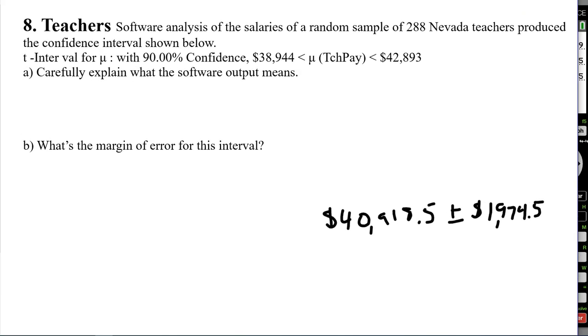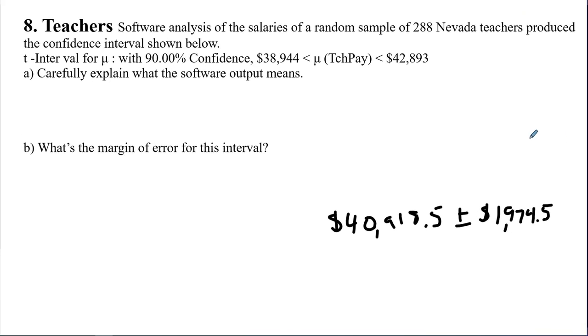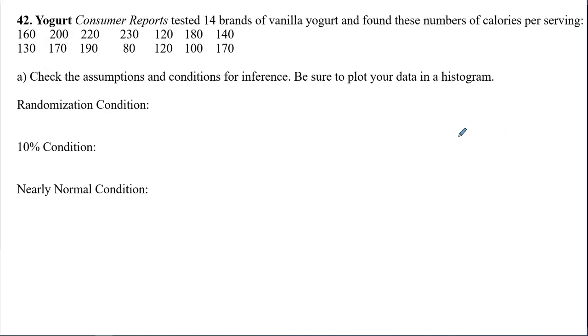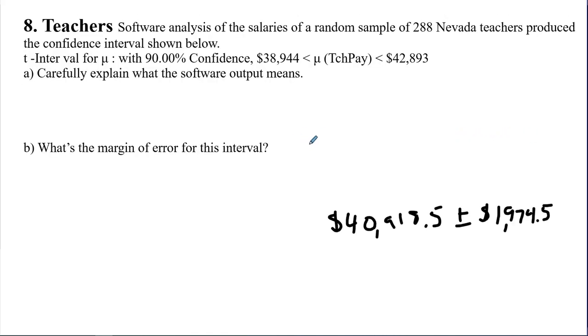All right, we'll go back to where we were. Okay. So 42, was that it? Or was it just part B, A and B? Let me see. Yeah, just A and B. Okay, 42.